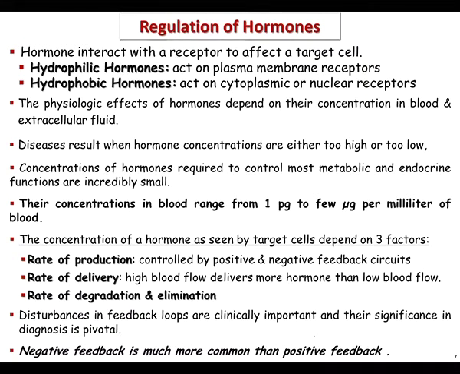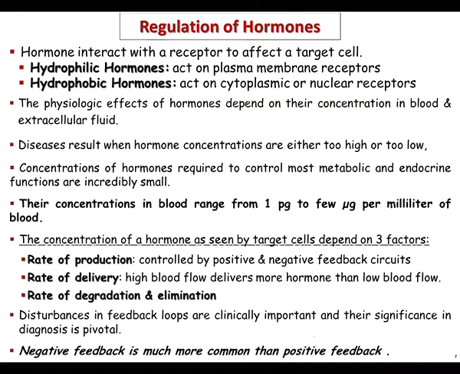Any disturbance in the feedback loop that controls the concentration of the hormone in the blood is clinically very important, and its significance in diagnosis is pivotal, because most of the diseases concerned with endocrine function can be diagnosed by the abnormal level of hormones in the blood.